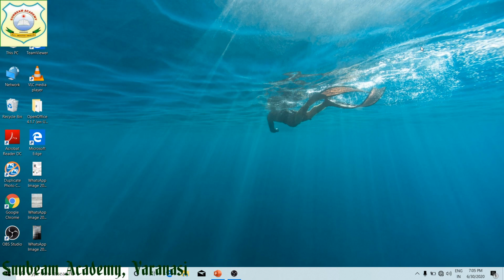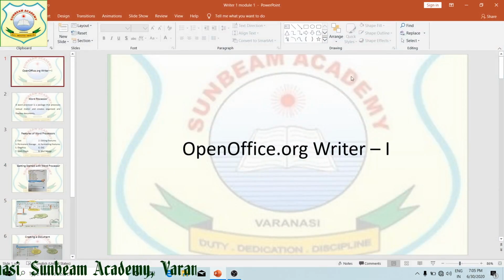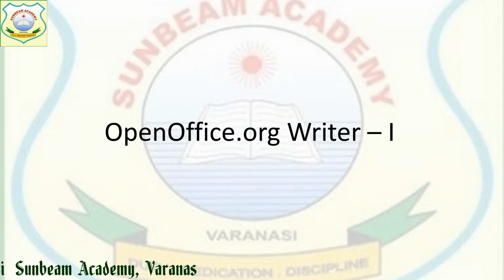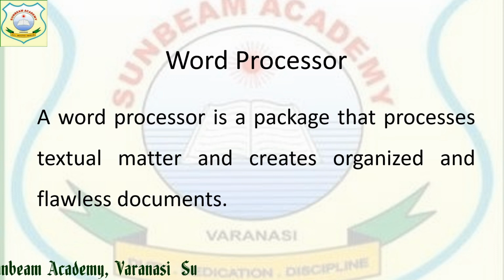As we know, writing has become an everyday occurrence, and computers have affected our lifestyle and work pattern. For that, many application programs have been developed to make writing easier and smoother. Among them, the word processor is also one. So today's topic is OpenOffice.org Writer. In this we will study the word processor first.